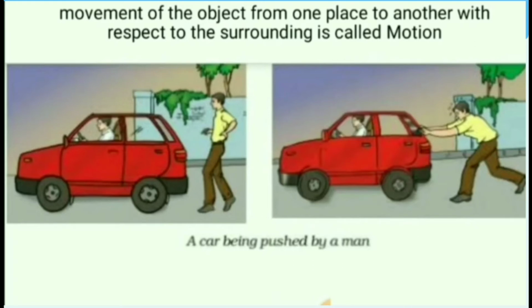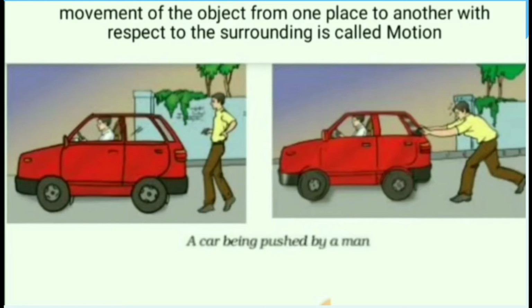Here is a slide. Here a car is there and a person is there, and in the next picture we clearly observe the person is pushing the car and the car has moved some distance. Previously it was up to the wall, but in the second picture it came away from the wall. That means the object is moving from one place to another with respect to the surroundings. In this picture the surrounding is the wall. With respect to the wall, I can say